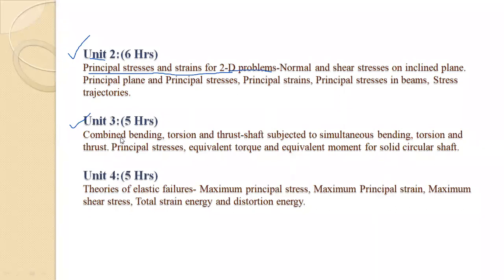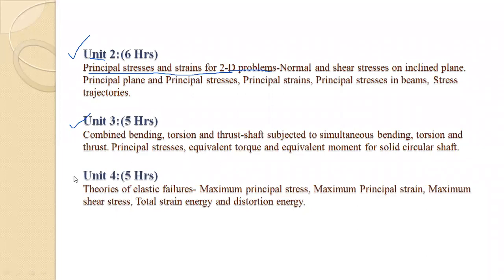In unit number 3, we have to find out bending, torsion and thrust. Okay, torsion and thrust. So we have to learn what is meant by torsion, what is meant by thrust. Of that, principal stresses we have already studied in unit number 2. So this unit number 3 depends on unit 2, principal stresses. After that, equivalent torque and equivalent moment for solid circular shaft. So for a circular shaft, we have to find out torque and moment. This is our unit number 3.